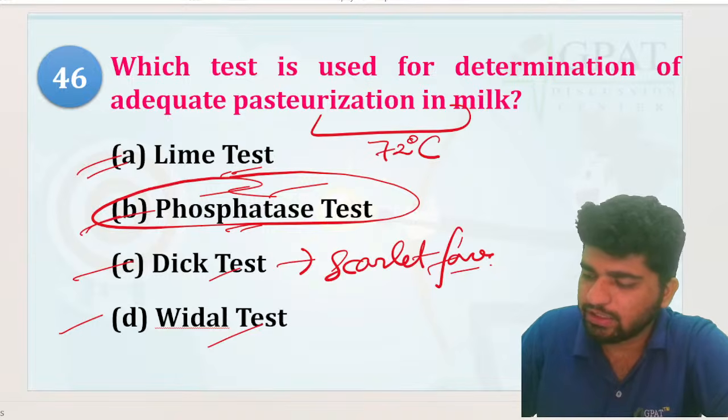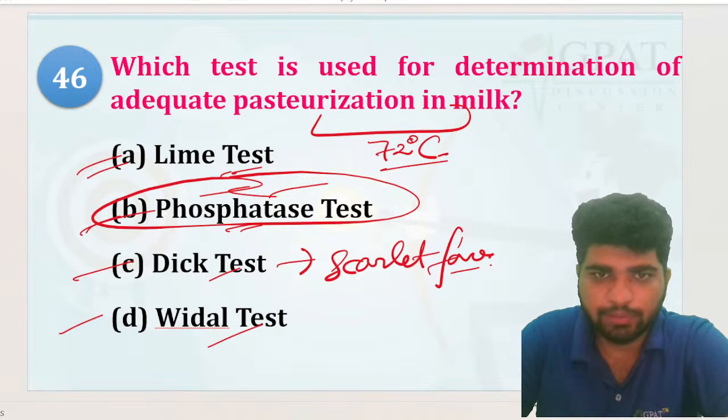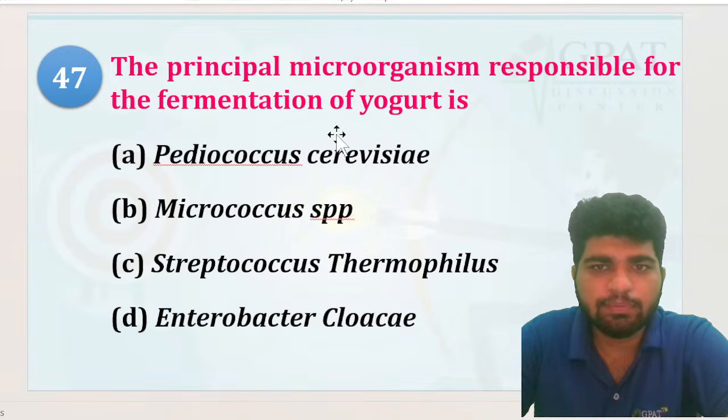Pasteurization is at 72 degrees Celsius, right? If you remember. Chalo. The principal microorganism responsible for the fermentation of yogurt.